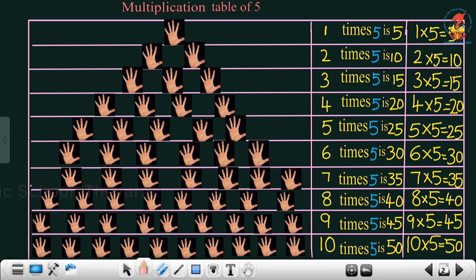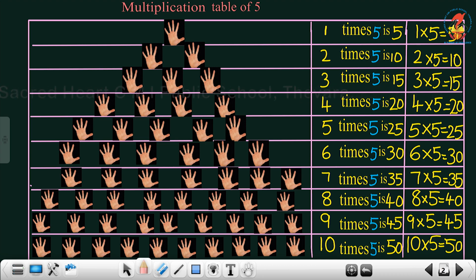Now, in the fourth box, you can see 4 groups of 5 fingers each. So, we can write it as 4 times 5 is 20. Now, in the fifth box, you can see 5 groups of 5 fingers each. So, we can write it as 5 times 5 is 25.